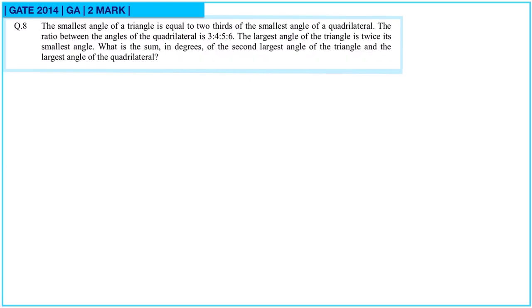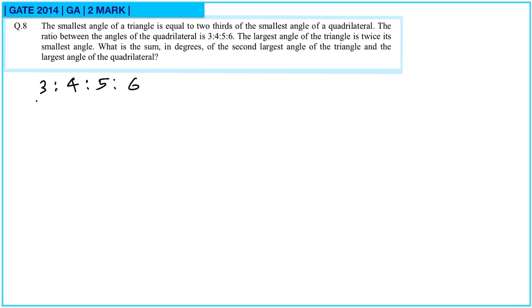Question 8. The smallest angle of a triangle is equal to 2/3 of the smallest angle of a quadrilateral. The ratio between the angles of the quadrilateral is 3:4:5:6. The largest angle of the triangle is twice the smallest angle. What is the sum of the second largest angle of the triangle and the largest angle of the quadrilateral?